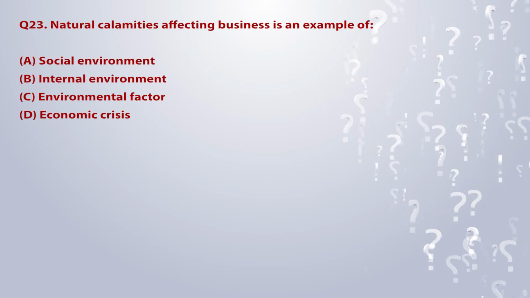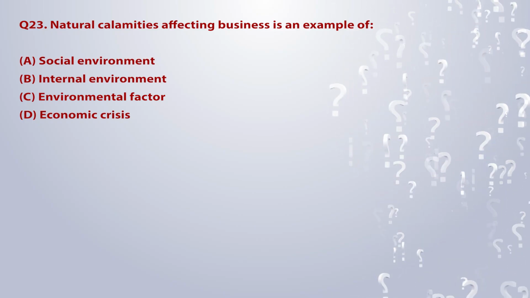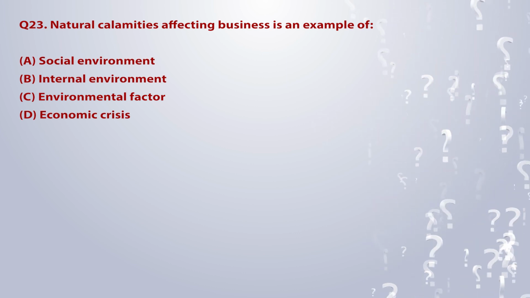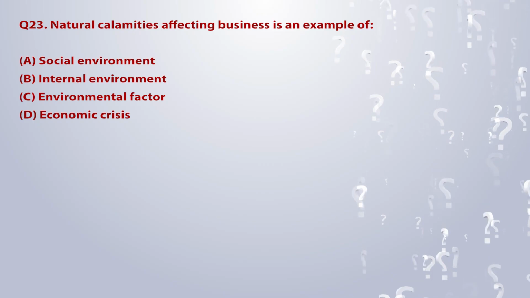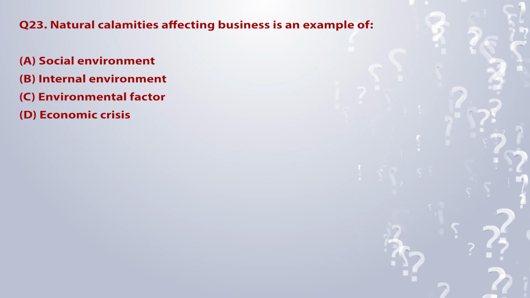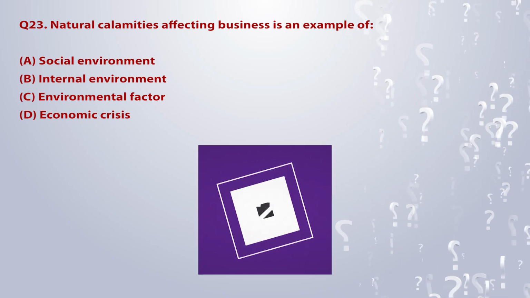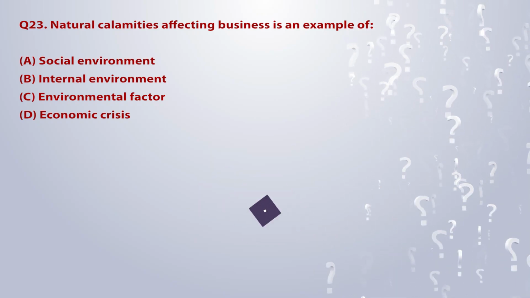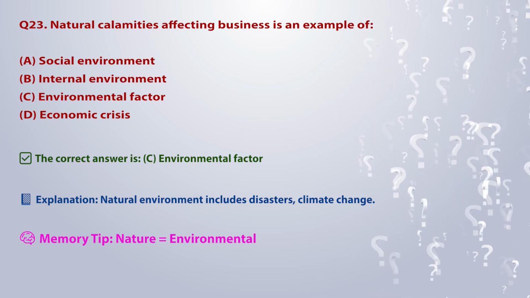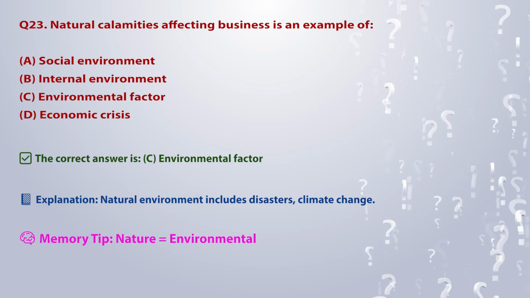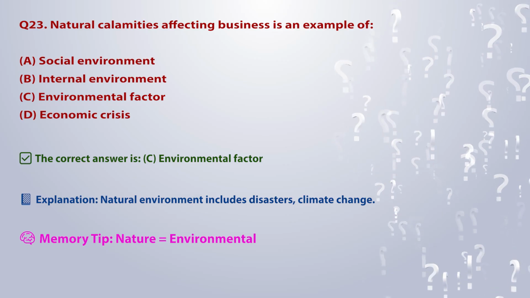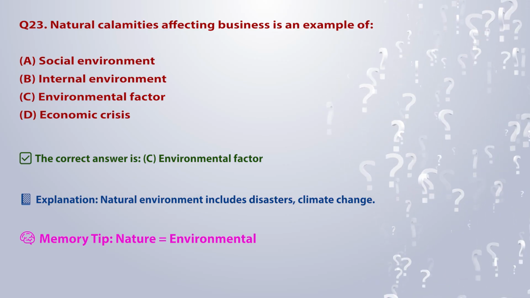Q23. Natural calamities affecting business is an example of: A. Social environment. B. Internal environment. C. Environmental factor. D. Economic crisis. The correct answer is C. Environmental factor. Explanation: natural environment includes disasters, climate change. Memory tip: nature is equal to environmental.